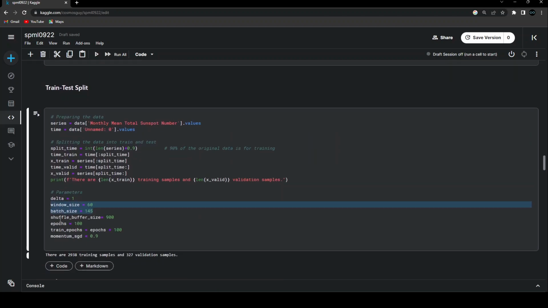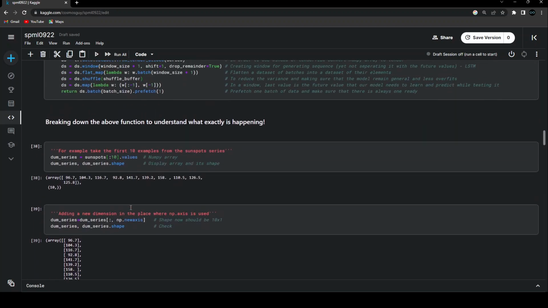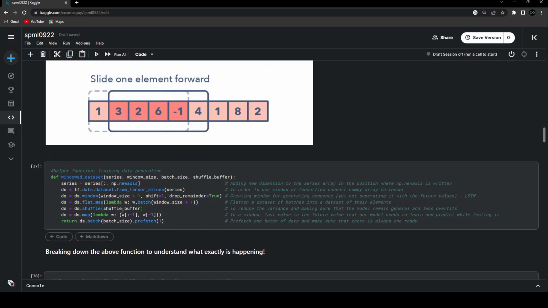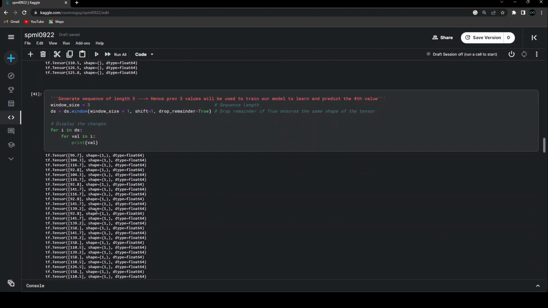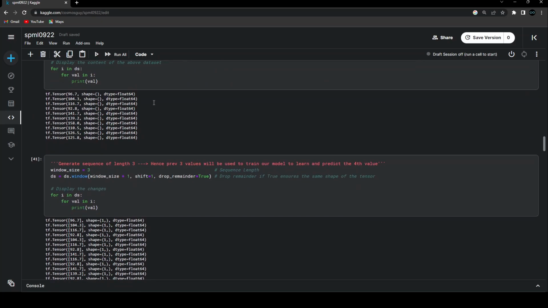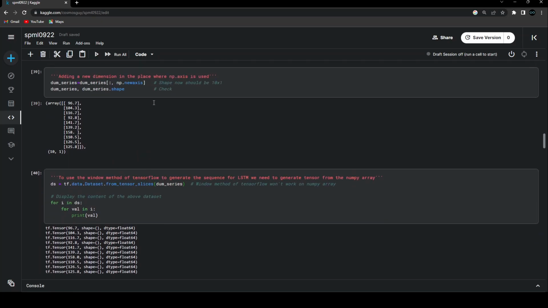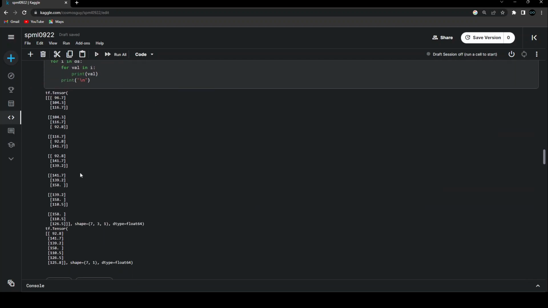Then what is this shuffle buffer size? I have not talked about it, but we have used it over here while creating this window dataset. Why I didn't show you this in our breakdown process is because you would just be confused about what is happening. But now is the time where I can explain the usage of ds.shuffle with the shuffle buffer size. The shuffle buffer size is just going to help these tensors shuffle in a random order. After using it, it's just going to shuffle these things randomly. So let's say that this thing can come down and this thing can go up. Any kind of order, it will just shift.